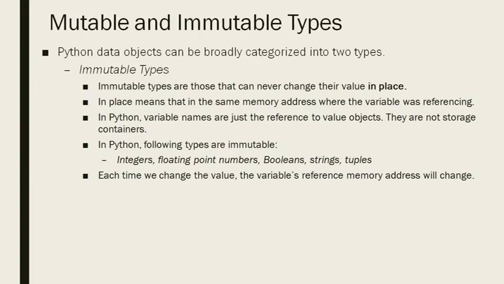Okay, in Python the immutable data types are integers, floating point numbers, booleans, strings and tuples. What happens? Each time we change a value, the variable's reference memory address will change. I think it is a bit complicated for you. Okay, so let's see it with an example.